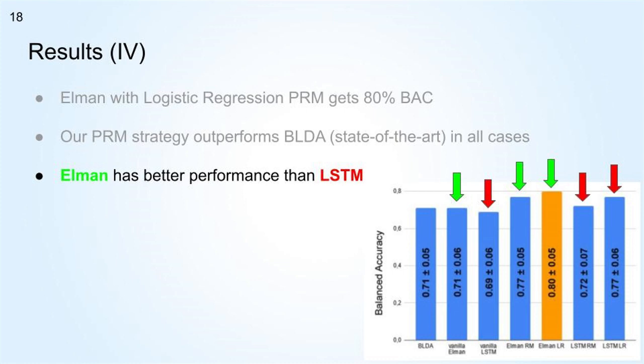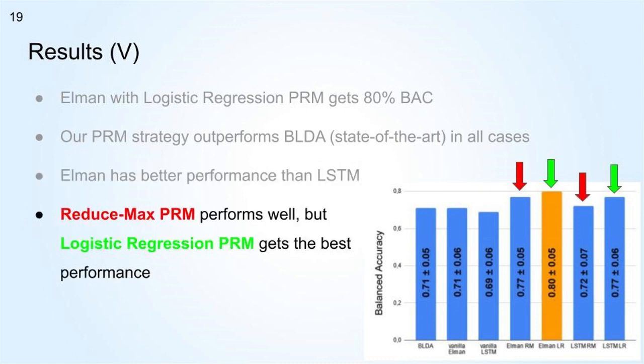Look at the results. The vanilla Elman is better than the vanilla LSTM. The reduced max Elman is better than the reduced max LSTM. And the logistic regression Elman is also better than the logistic regression LSTM. In addition, it's interesting to observe that the reduced max strategy performs well, but the logistic regression gets the best performance. This is an interesting result to analyze for interpretability.